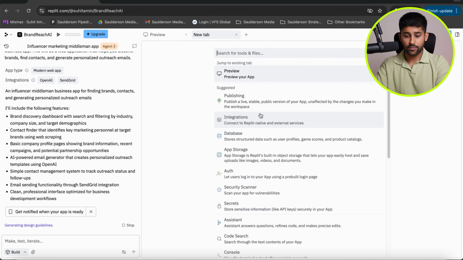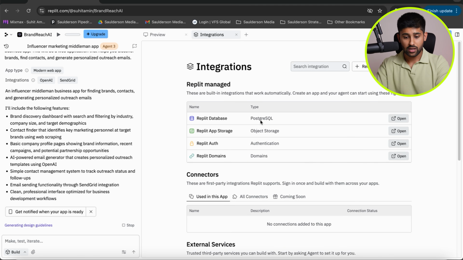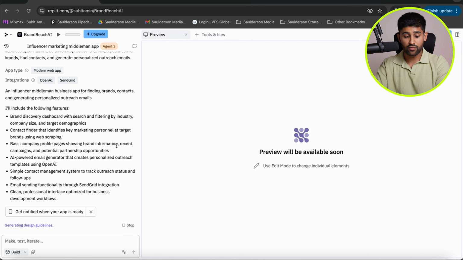And then you can create various different tabs. So you can have a publishing tab. You can see what the integrations are going to be, what it actually needs. And then this will be the preview when the app is actually ready. And it's going to create this in less than 20 minutes. And actually, it's probably going to be quicker than that.